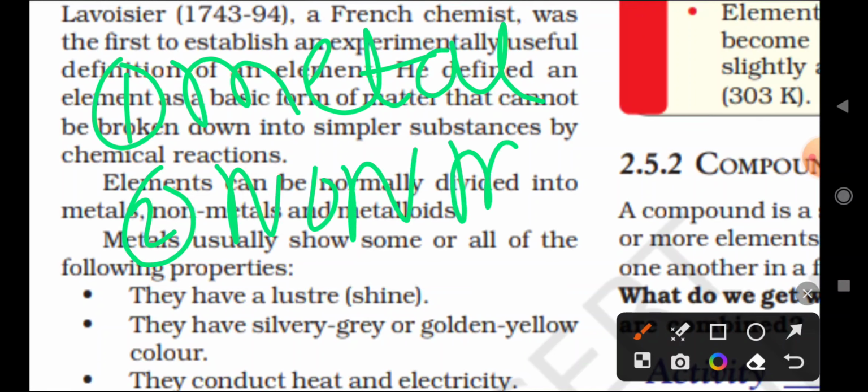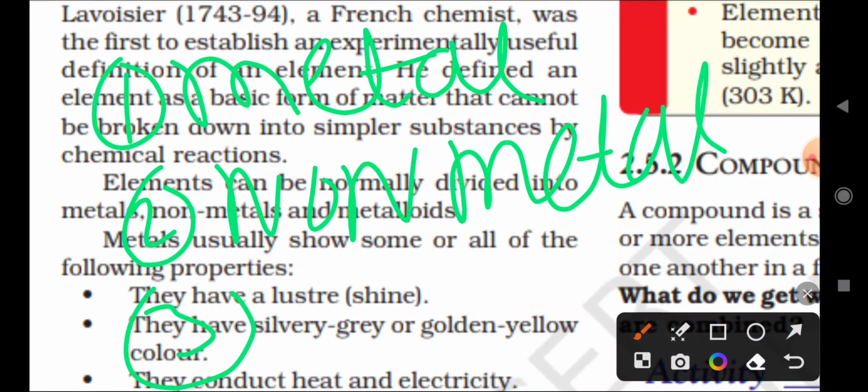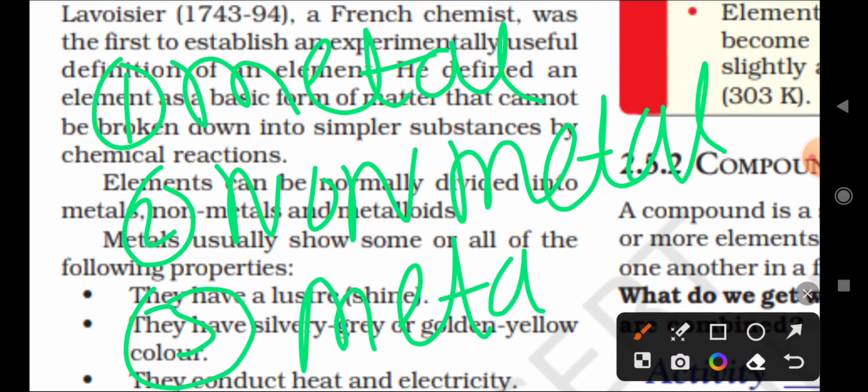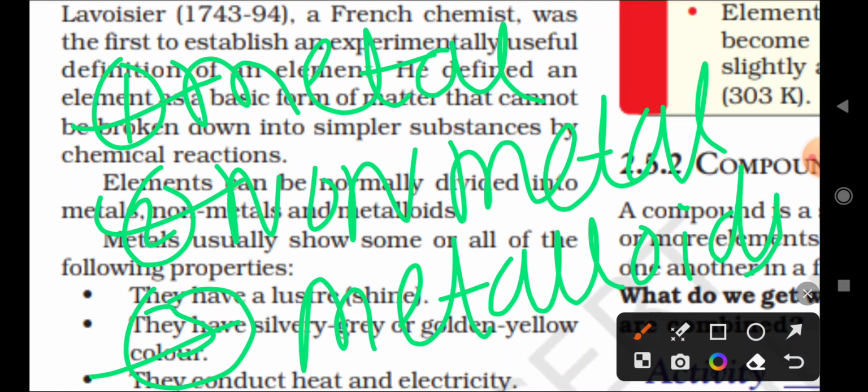There are three parts. The first one is metal, the second one is non-metal, and the third one is metalloids. Remember that. What are the three major parts of elements? We can easily say one is metal, the second is non-metal, and the third is a metalloid. You already know about metals and non-metals, right? So what about the third one, the metalloids?